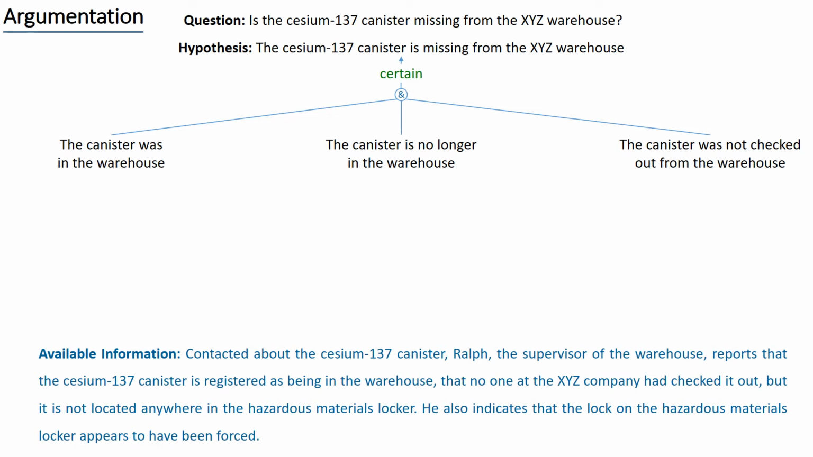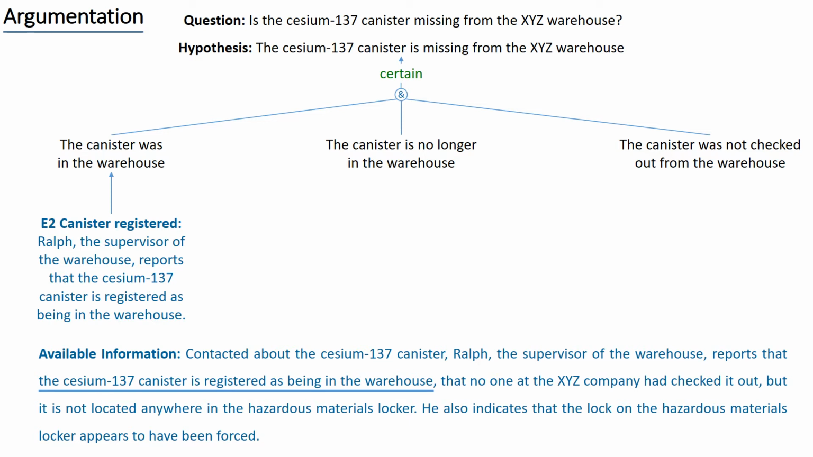We next have to determine which is the relevant evidence for each hypothesis. Evidence is any item of information which assists in proving or disproving a hypothesis. Ralph is telling us that the cesium-137 canister is registered as being in the warehouse. This is an item of evidence that favors the hypothesis that the canister was in the warehouse.